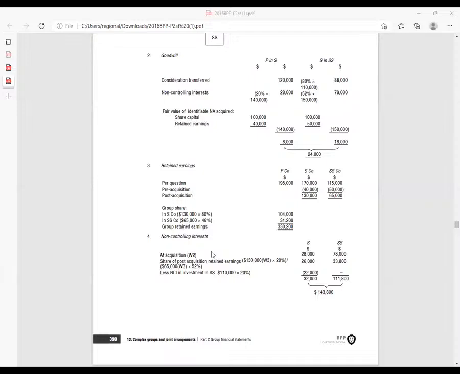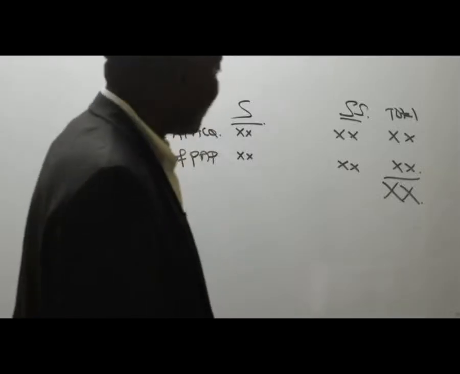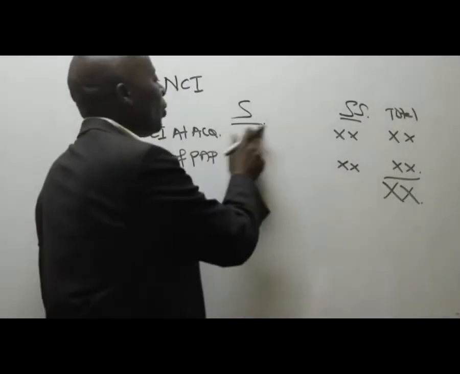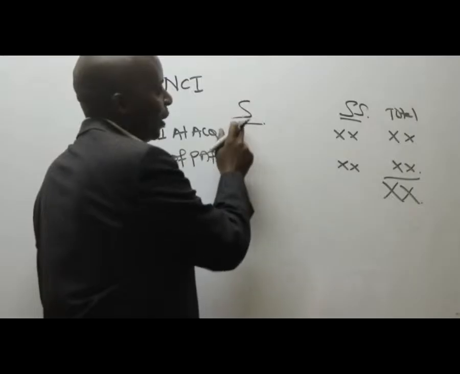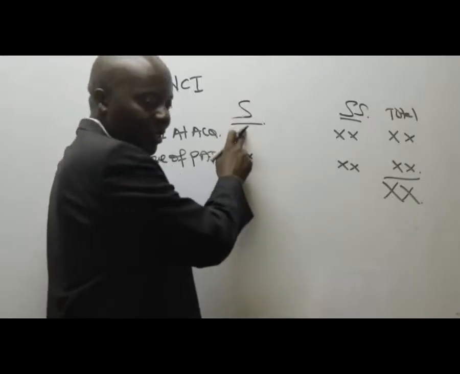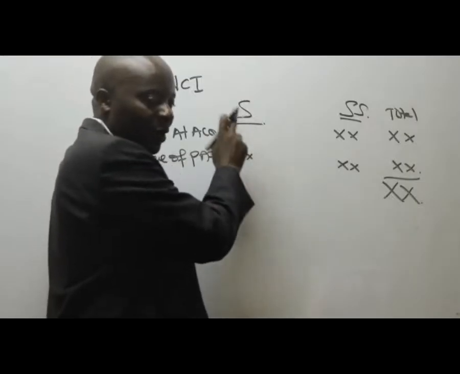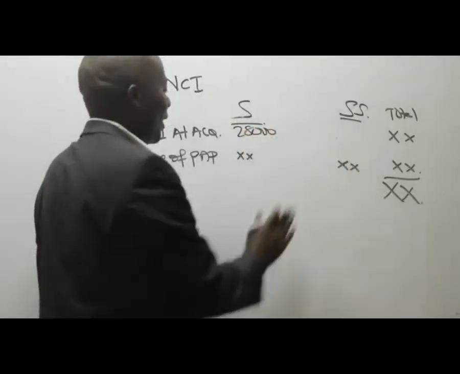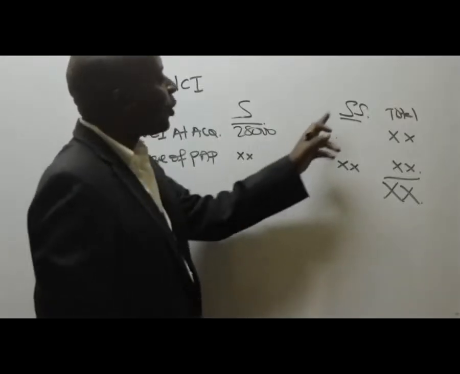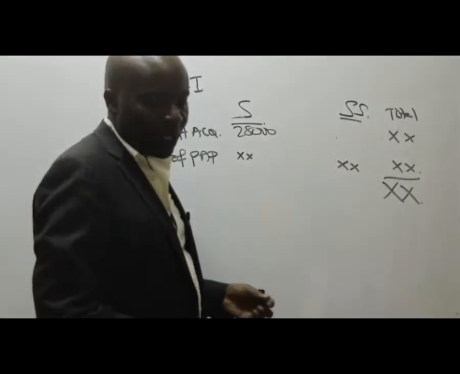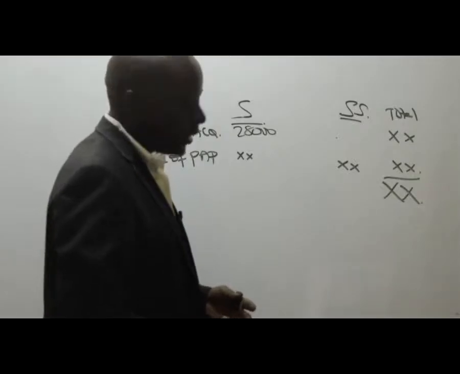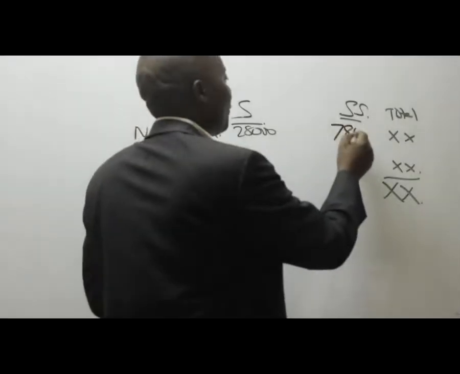So at least the NCIs that we used in computing our goodwill, the NCI for S was how much? Somebody please talk to me. The NCI we used at acquisition for S was 28,000. Thank you very much. How about this one here? The NCI we used to find the goodwill of SS was how much? 78,000, right? 78,000. Thank you very much.